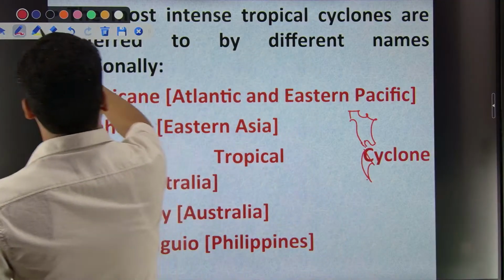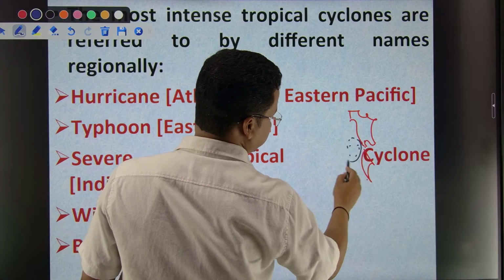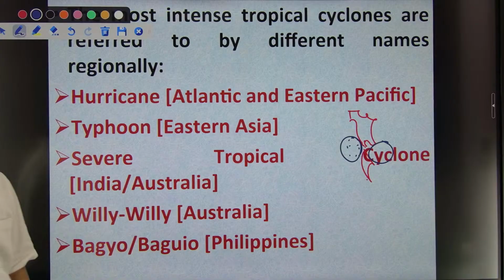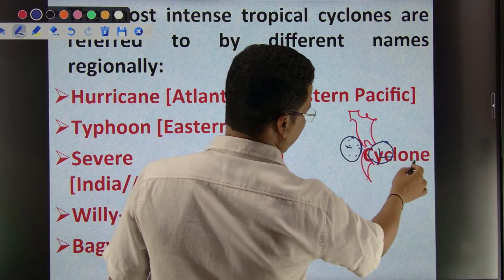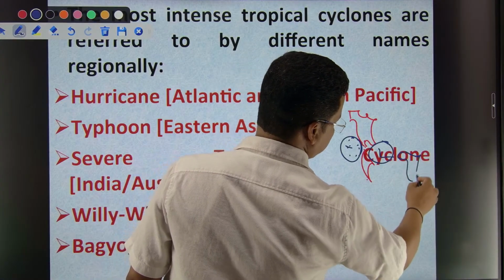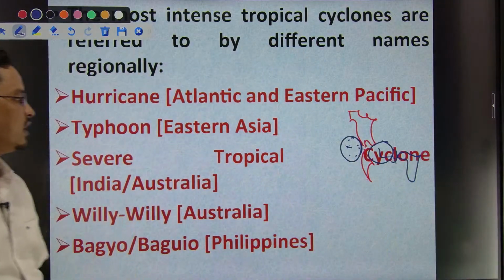The hurricane region would be here, this region and this region, on the Atlantic Ocean, and also on the Africa coast, this side. So that is how it forms.